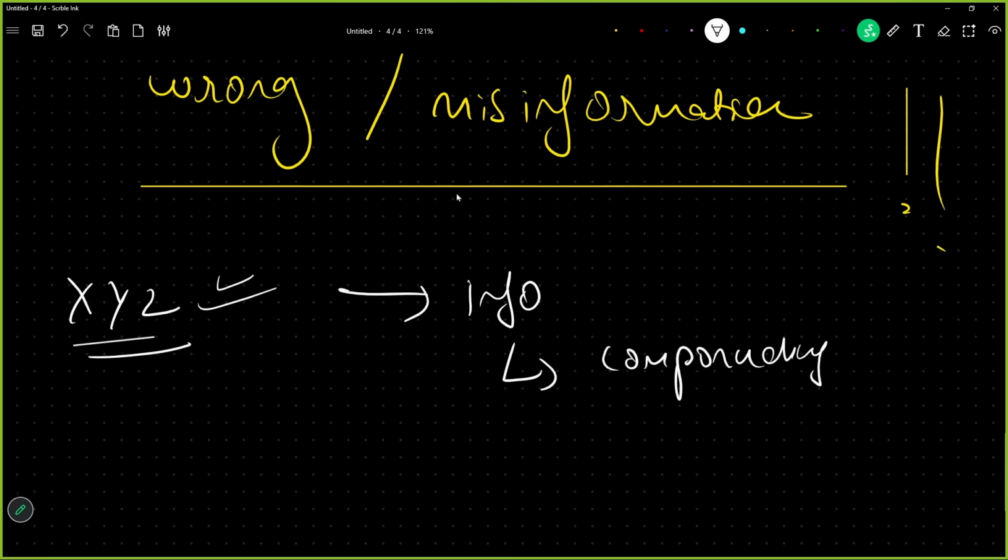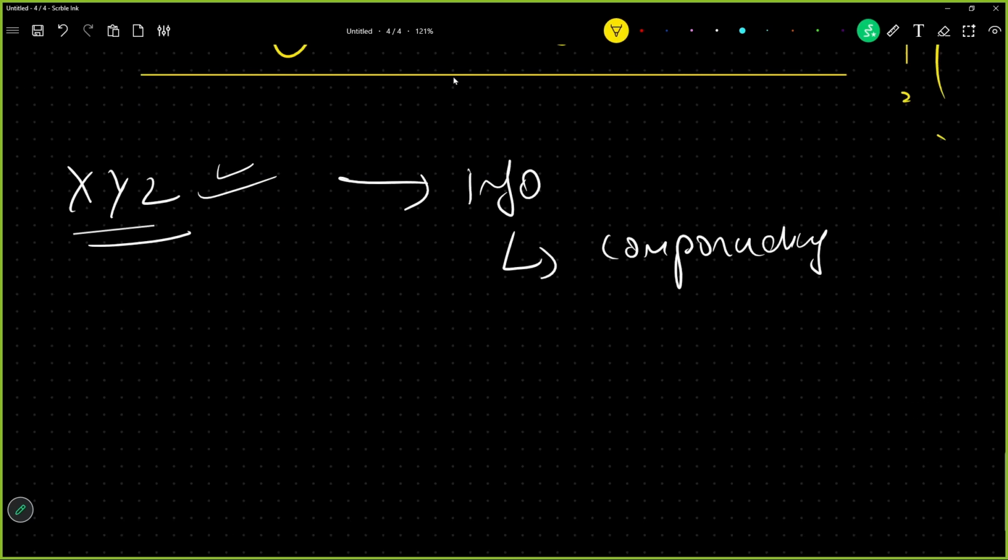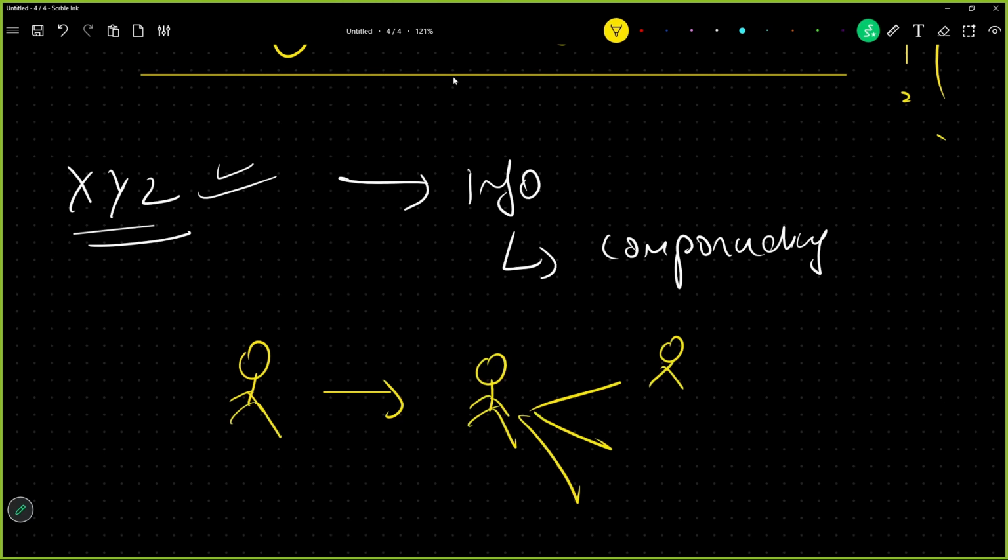Why is it compounding? See, this is you, and your friend told this information to you. You went ahead and passed on this information to 3 of your other friends, right? And these 3 other people will pass this information to 3 other people. So what is going to happen? If we are talking about an agentic behavior, a wrong information from a wrong source will go on compounding over time. Okay, and this is called context poisoning.